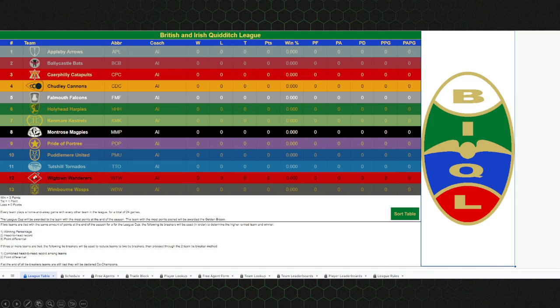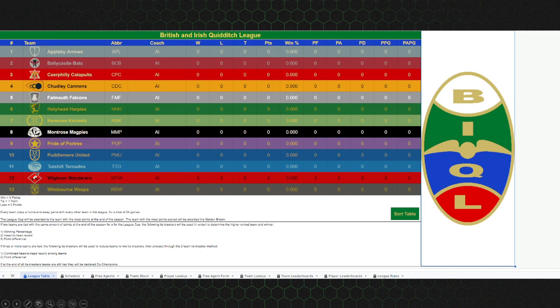League rules is, of course, pretty self-explanatory. This is where as many rules as I could fit into the sheet that I could think of are there. If you have a question about what might be a rule, what might not be a rule, it's probably in there. And if you see something that's not in there or something that's not quite clear, just go ahead and ask me. We'll get some clarification on it. It may even be a rule we haven't thought of yet and we need to make, just so that it's an even playing field. But they're all in there, as many as I can get.